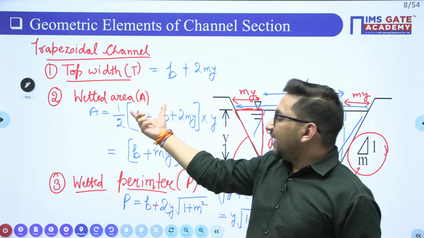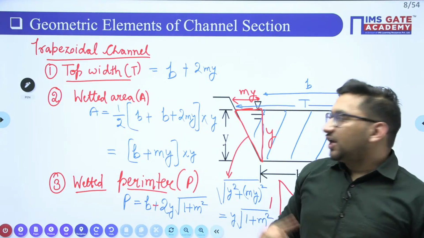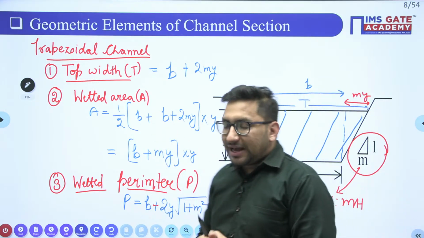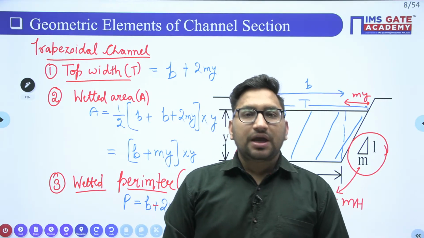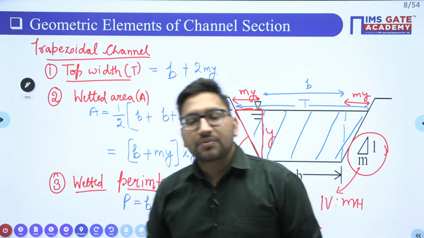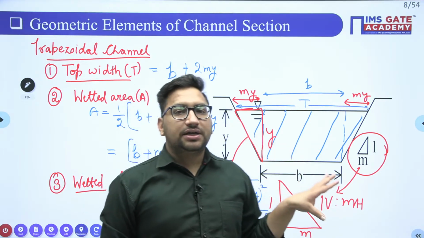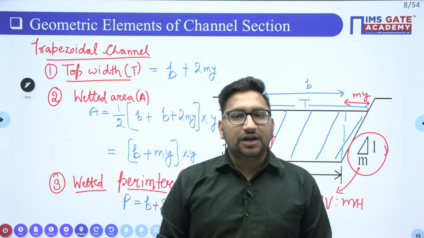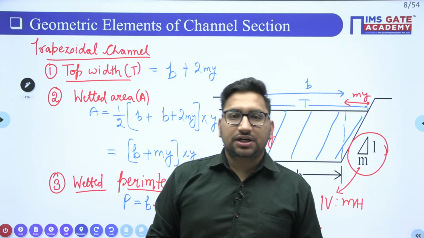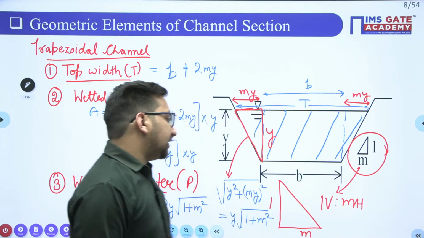Now if wetted area is known to me, top width is known to me, wetted perimeter is known to me, the ratio of wetted area upon wetted perimeter will be your hydraulic radius, and the ratio of wetted area to top width is going to be your hydraulic depth. I hope it is clear. Now I hope you will be able to calculate these geometrical parameters for any type of cross section, right? Either a rectangular cross section or a triangular cross section. Clear? Now let's move to the next part.